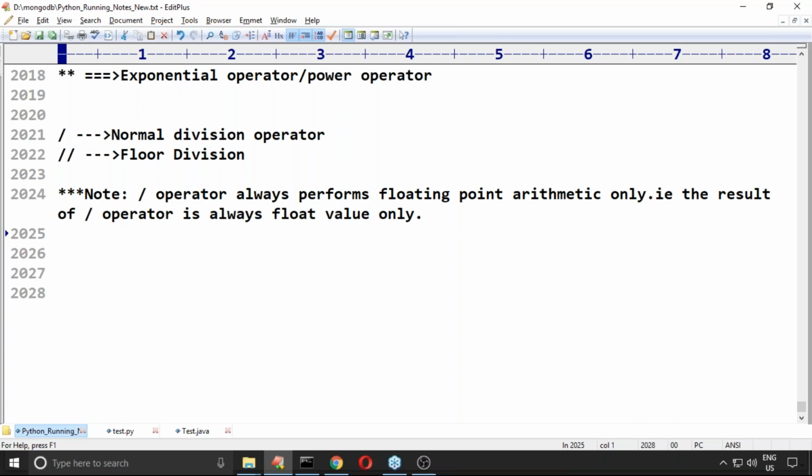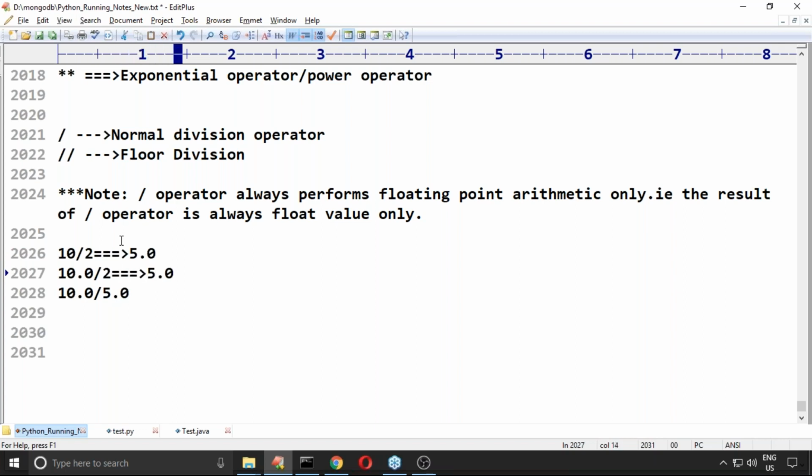Whether it is 10 by 2, or 10.0 by 2, or 10.0 by 5.0, even if the numerator and denominator are normal int values, whether these are int values or float values, the result is always float only. There is no doubt at all.